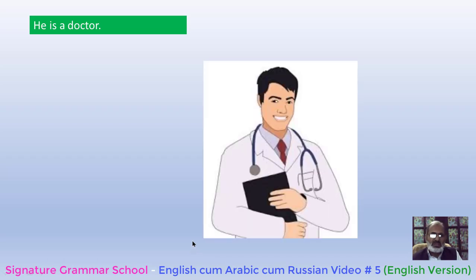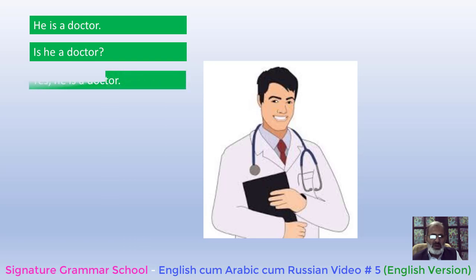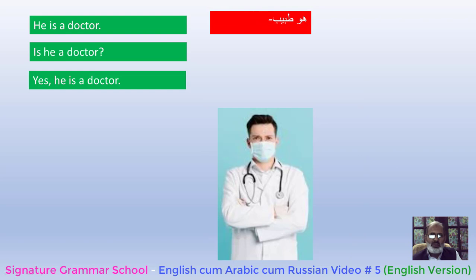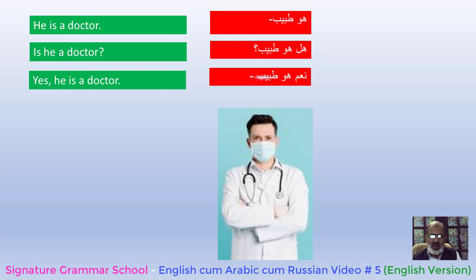Having further characters, likewise here a sentence. He is a doctor. Okay. Is he a doctor? Yes, he is a doctor. In Arabic it will be huwa tabib or haza tabibun. Sometimes it is called huwa daktur. Okay. If you want to ask a question about him, hal huwa tabib? So the answer will be naam huwa tabib. Naam for yes. Naam huwa tabib. Yes, he is a doctor.